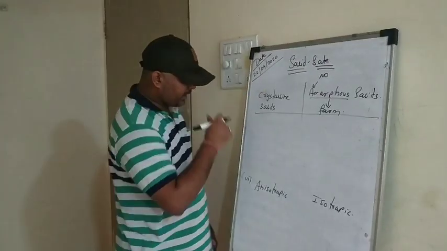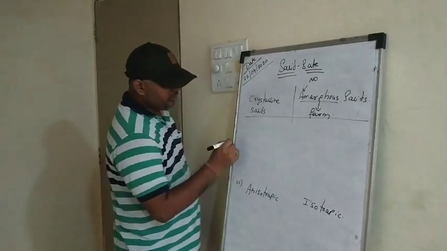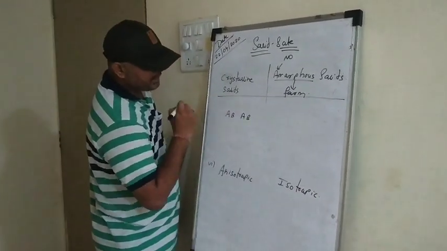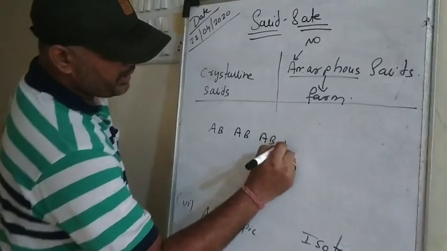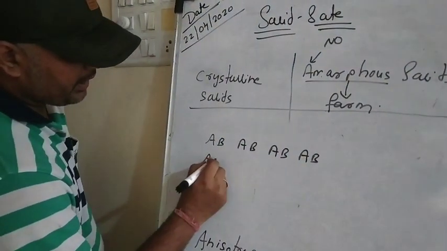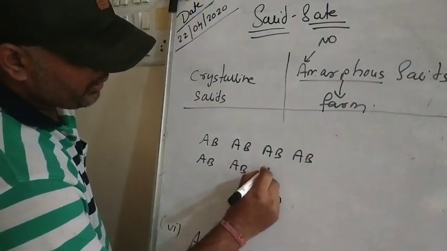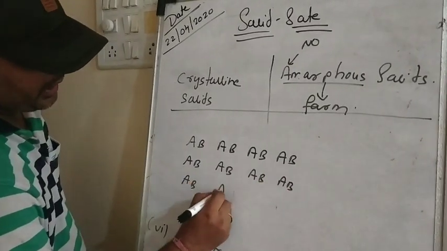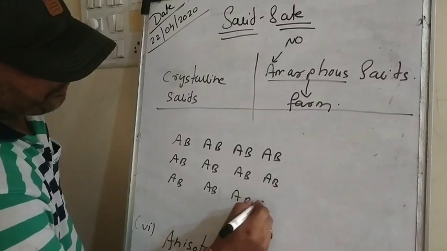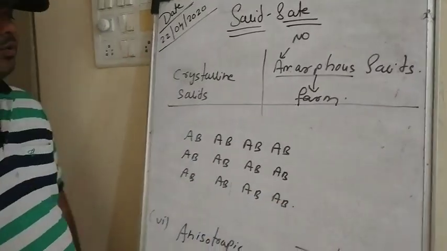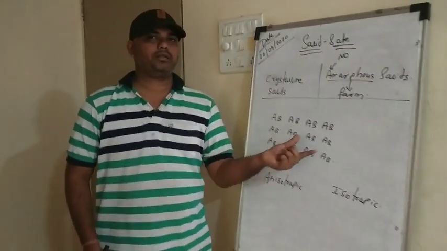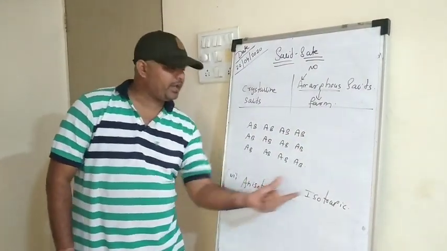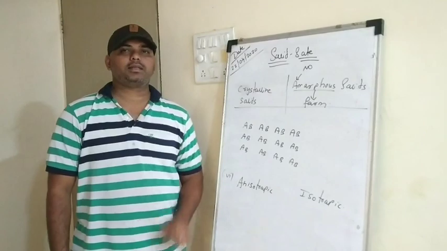Let's take the constituent particles of a crystalline solid: AB, AB, AB, AB, AB. What is this AB, AB kind of pattern? They have a definite repeating pattern, long range order, which means it is a crystalline solid.